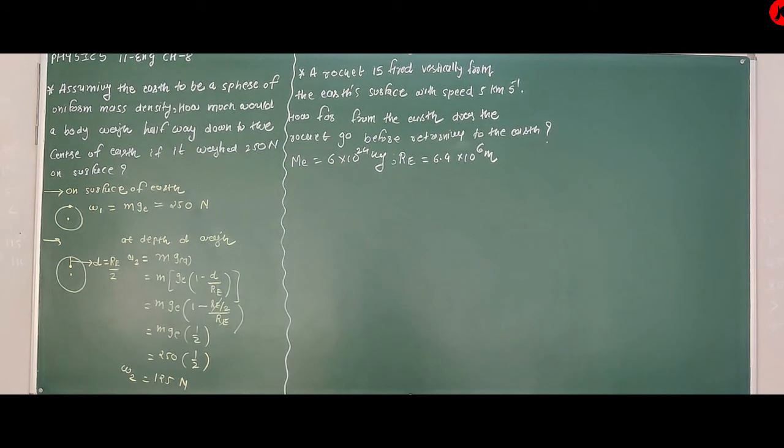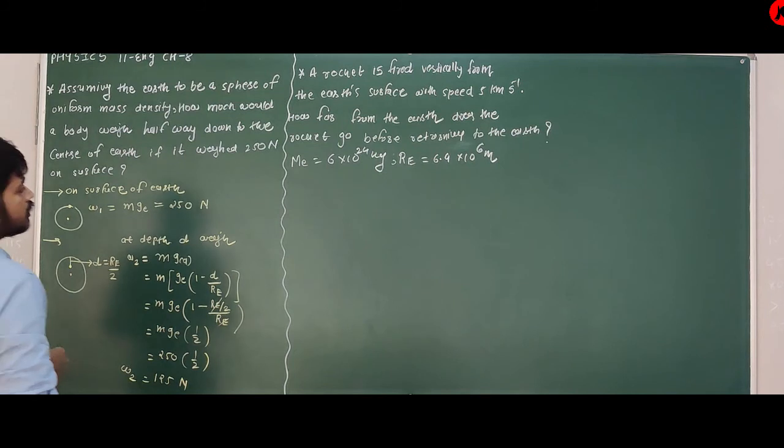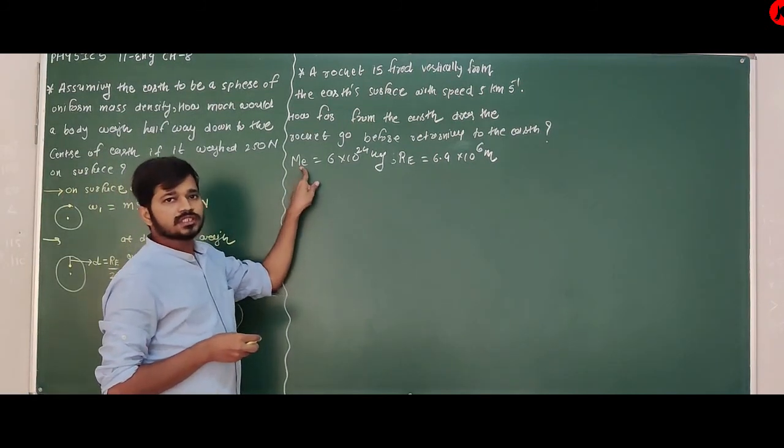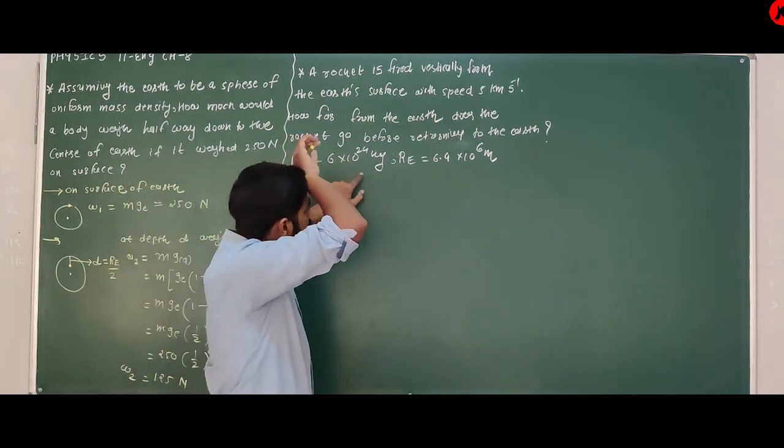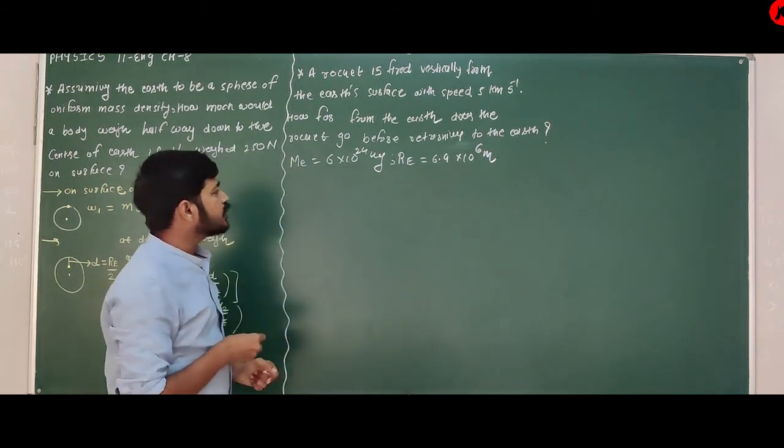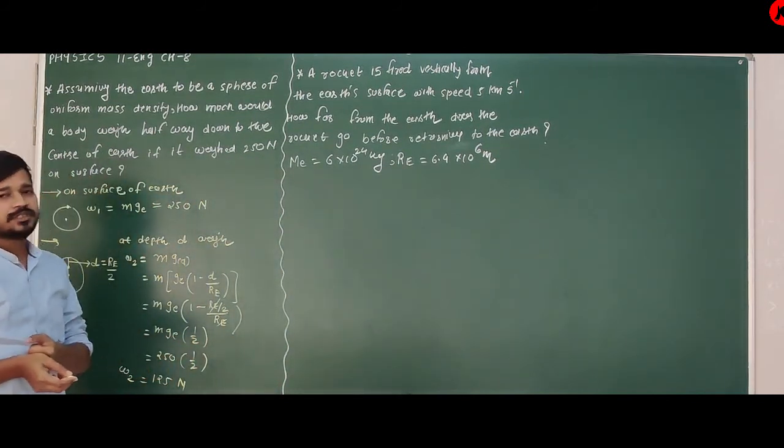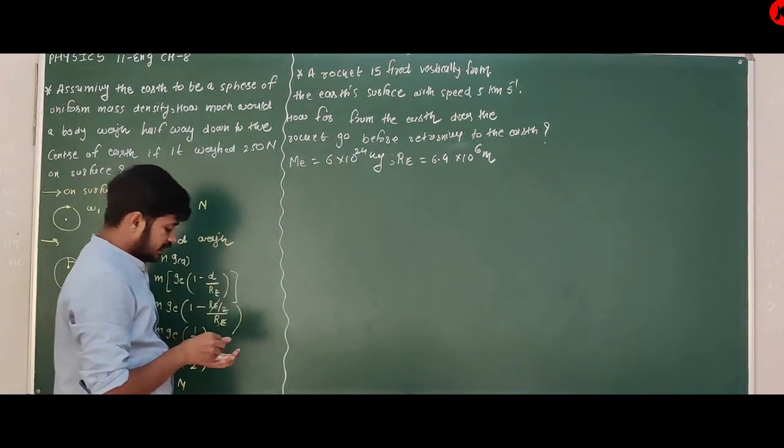The next question, data is on the board: a rocket is fired vertically from the Earth's surface with speed 5 km per second. How far from the Earth does the rocket go before returning to the Earth? Mass of Earth is 6 into 10 to the 24 kg, and radius of Earth is 6.4 into 10 to the 6 meter. Now understand the question.